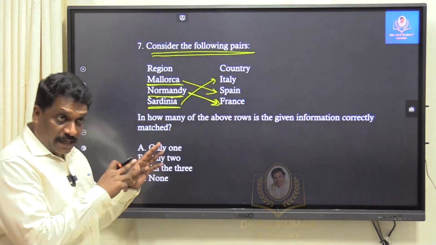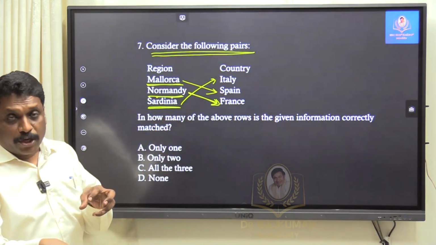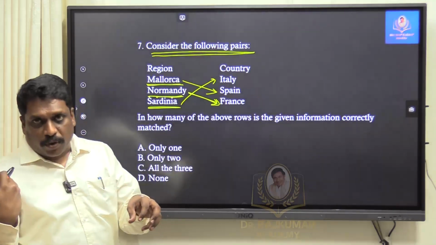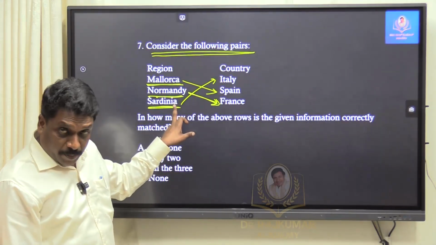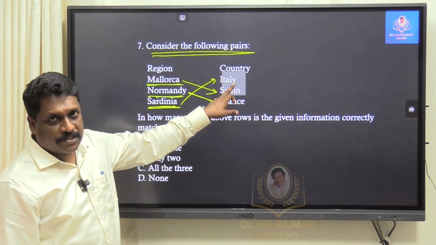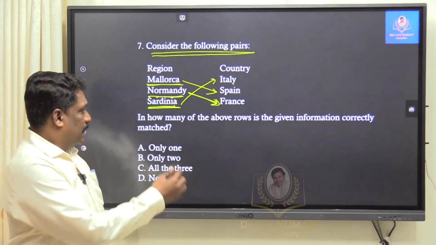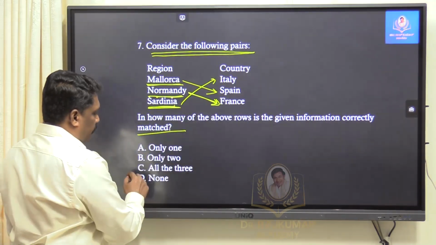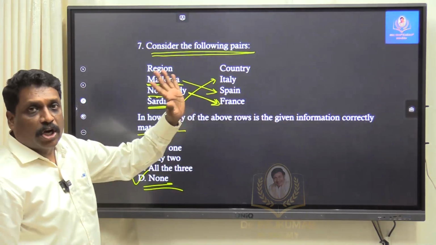And my dear friends, when I talk about Sardinia, it is a part of what? Italy. Again, Sardinia is an island. Italy has many islands. The largest island you call them as what? Sicily. And apart from that, slightly towards the western side, you have Sardinia. Again in the Mediterranean Sea. Again this is an island but belongs to what? Italy. But what is very interesting, none of the names are matching, right? In how many of the above rows is the given information correctly matched? Unfortunately, none. They have mixed it, but none of them is matching.